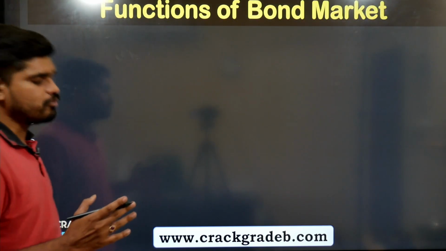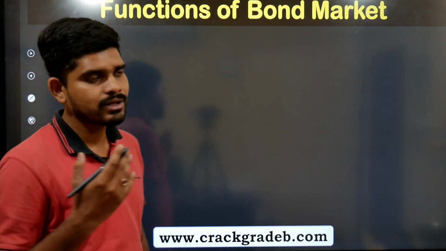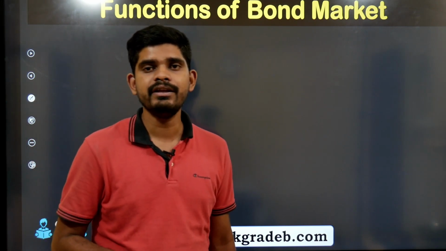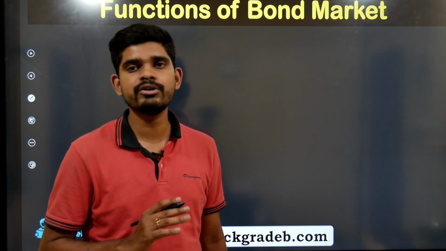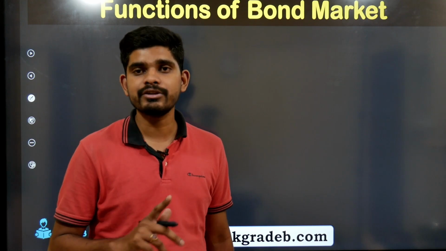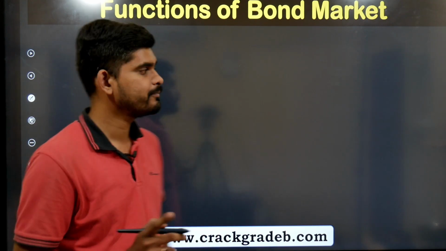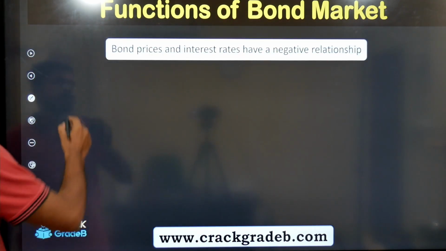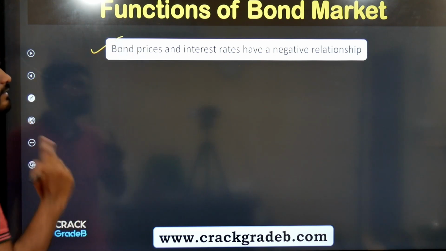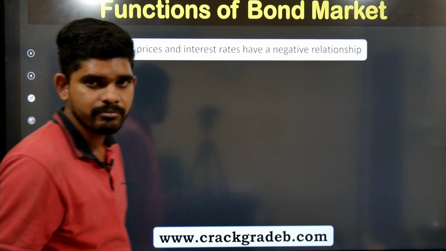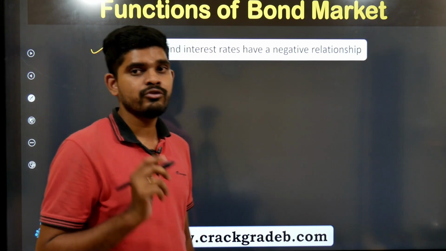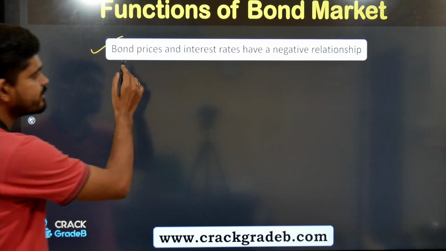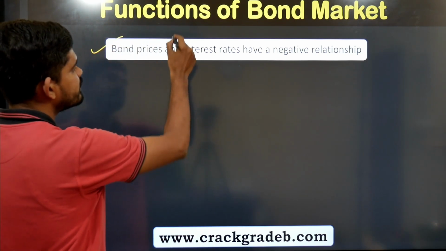Next, how it is related to the bond market. We are not going to see completely how it is related. We are just going to see the correlation to understand what is GSAP. So it's like this: bond price and interest rate have a negative relationship, right? Bond price and interest rate, don't confuse it with yield.